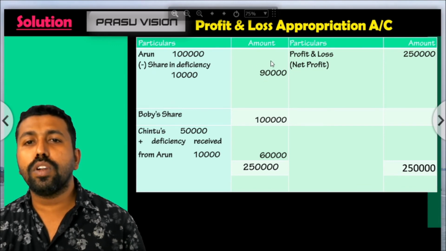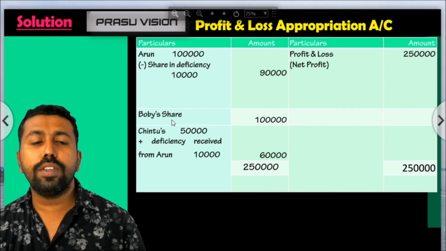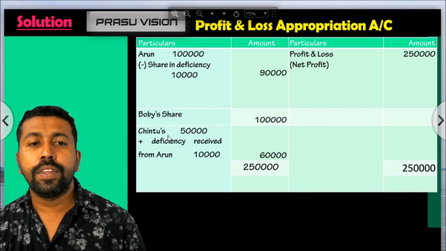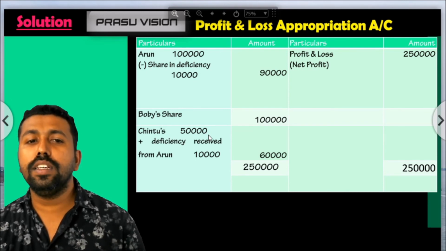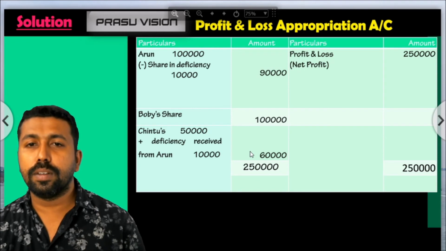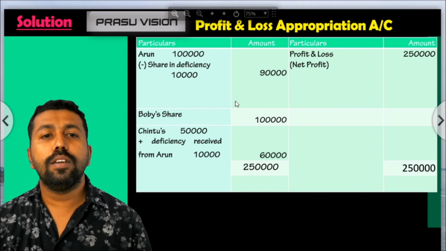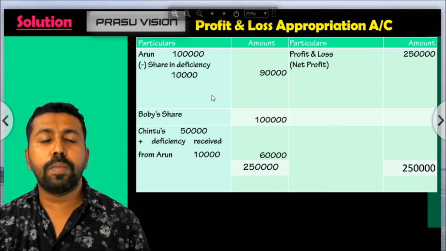So the actual profit for Arun is 90,000, and Bobby is not giving any share, so 1 lakh is his share of profit, no changes. And Chindu actually got 50,000 plus the deficiency received from Arun, 10,000. So total 60,000. In this way we have to adjust the guaranteed amount of profit.